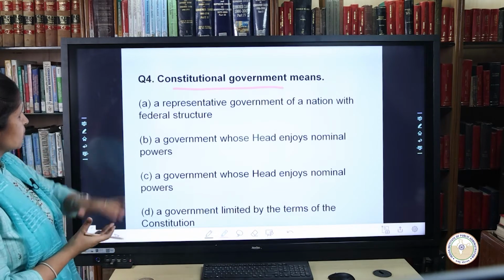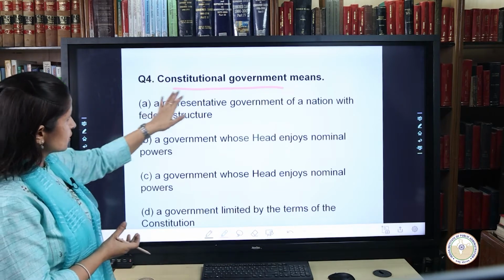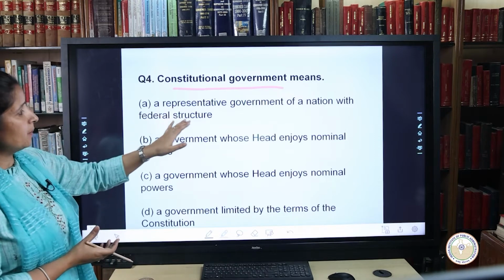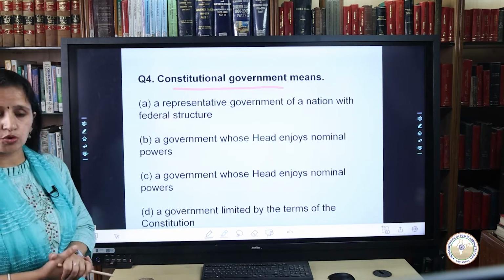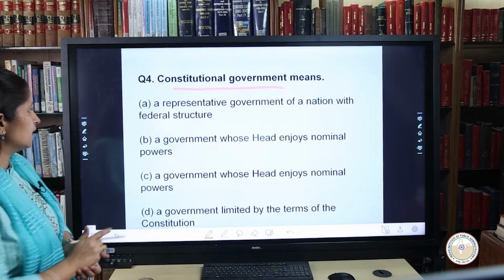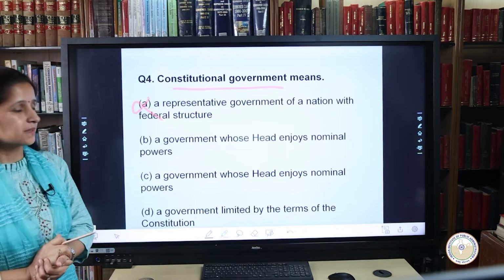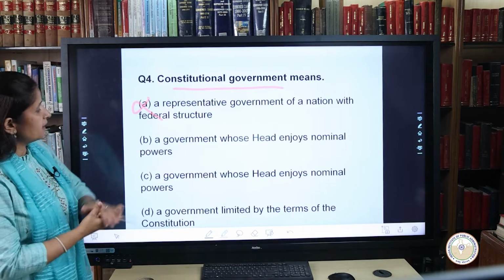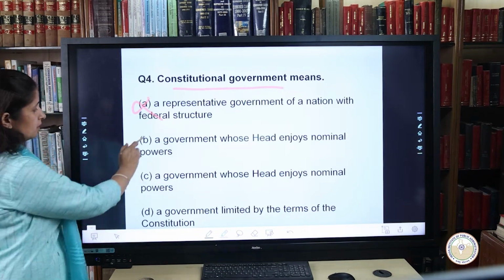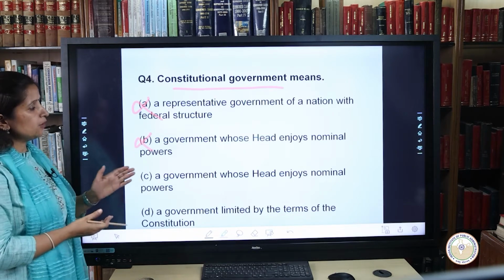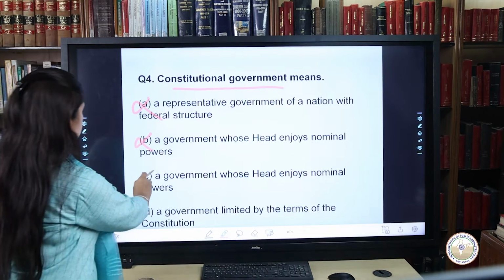So the first option clearly tells constitutional government means a representative government of the nation with federal structure. So keeping the explanation in mind, we rule this out. A is not the answer. A government whose head enjoys nominal powers, not the answer.